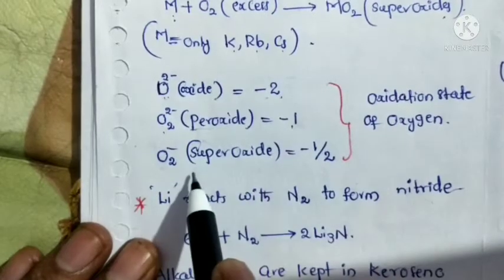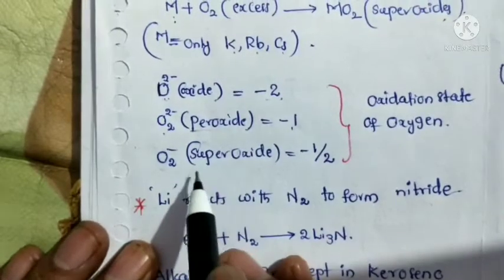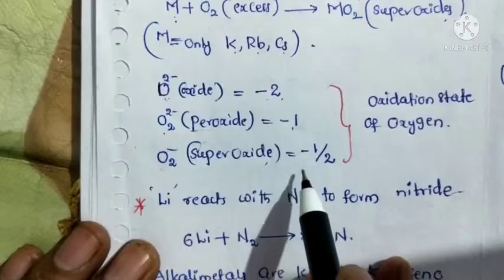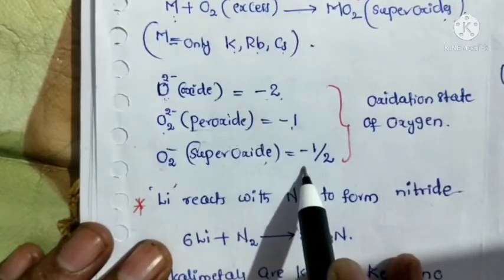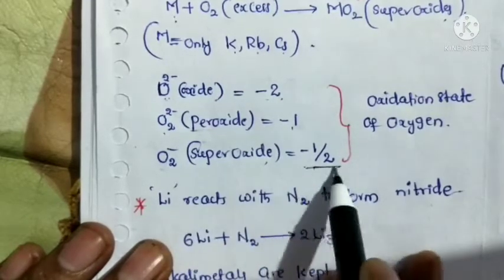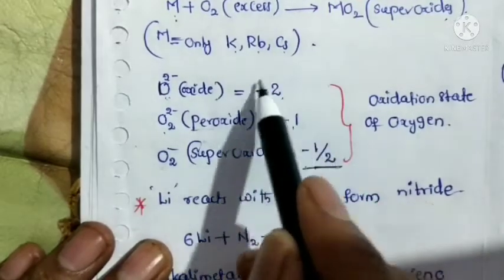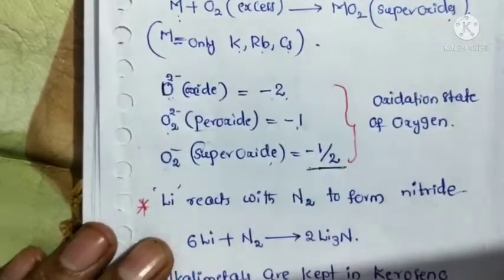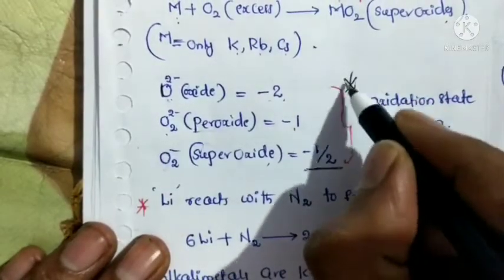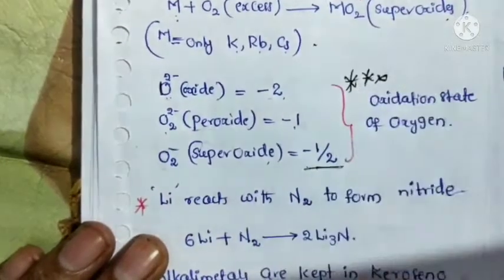As well as that, when oxygen exists as a superoxide, the oxidation state of oxygen is -1/2. So these oxidation states are very important. The question arises from here.